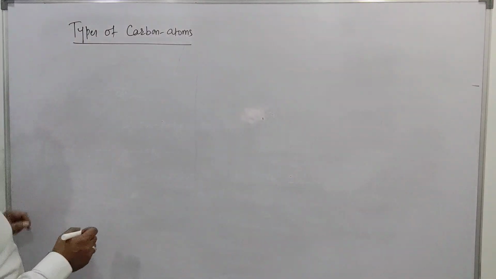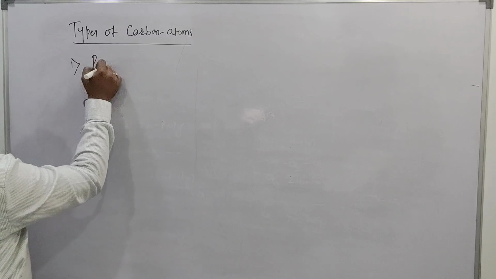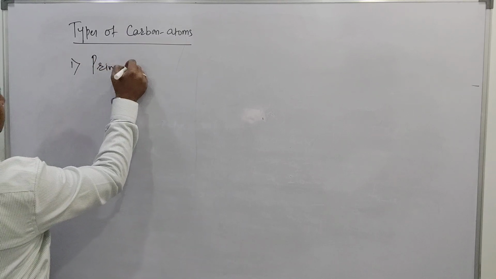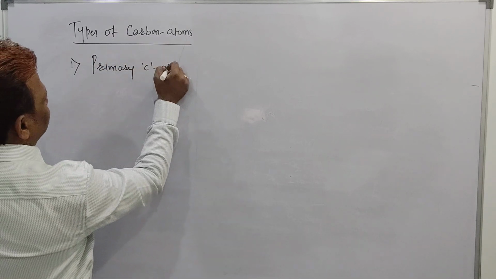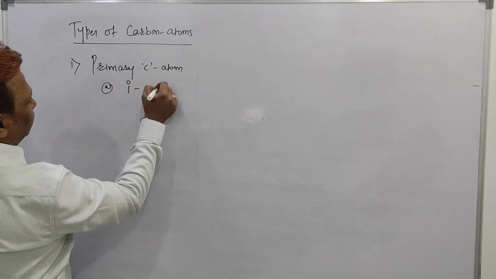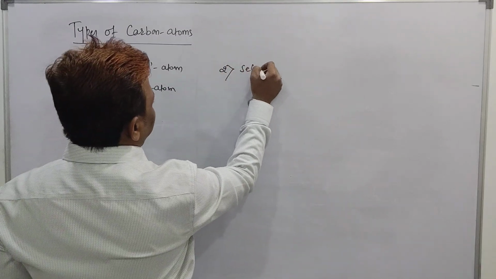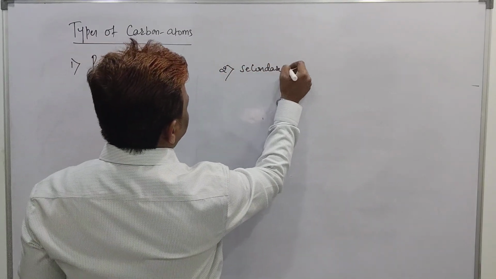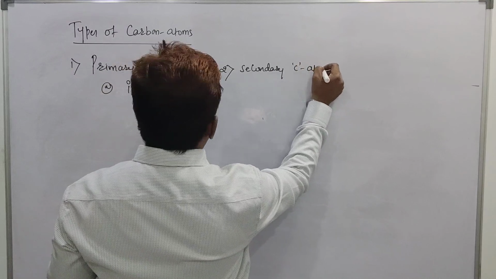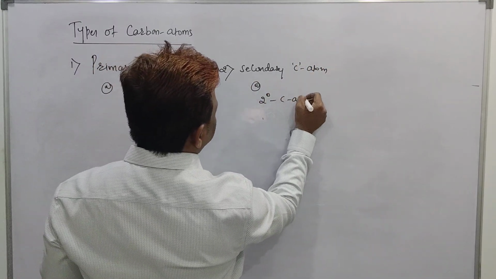But here now, types of the carbon atoms are there. There are the following types of carbon atom. The first one will be called a primary carbon atom. Sir, primary carbon atom is denoted as a 1 degree carbon atom. The second one will be called a secondary carbon atom, and the secondary carbon atom is denoted as a 2 degree carbon atom.